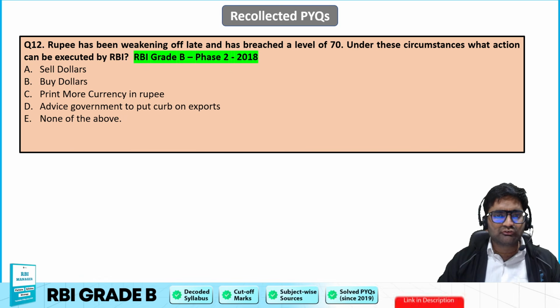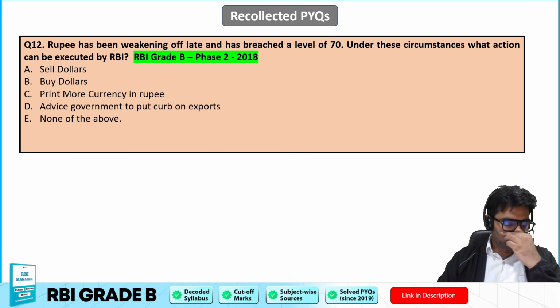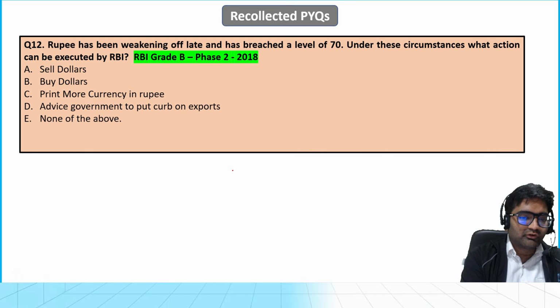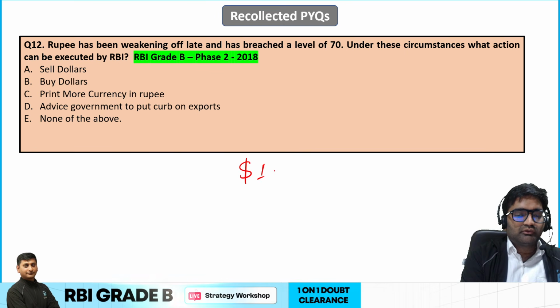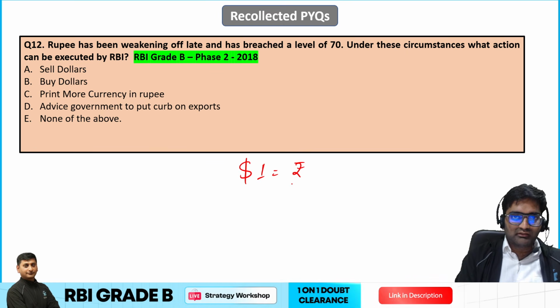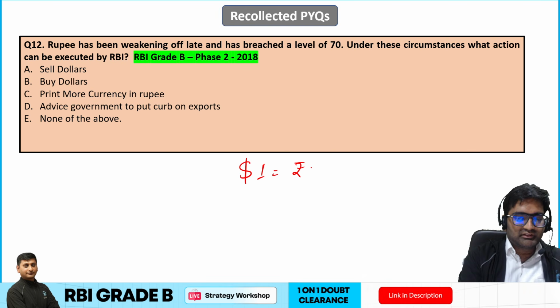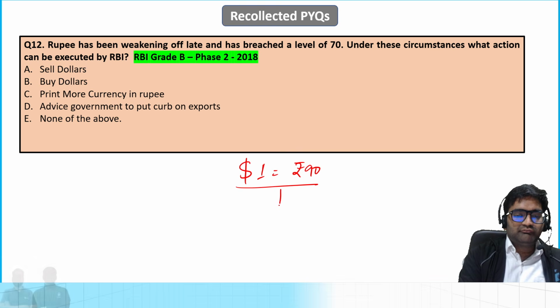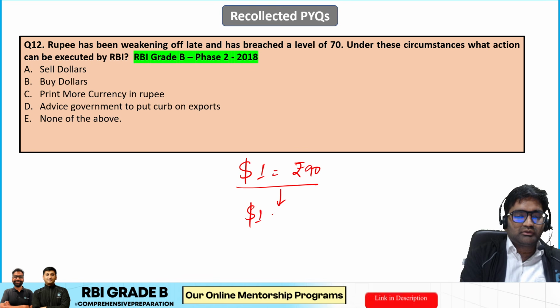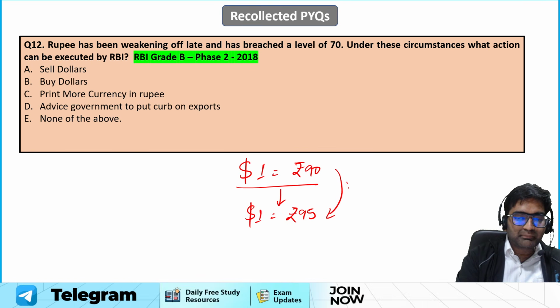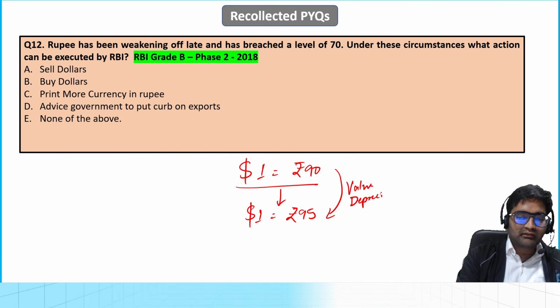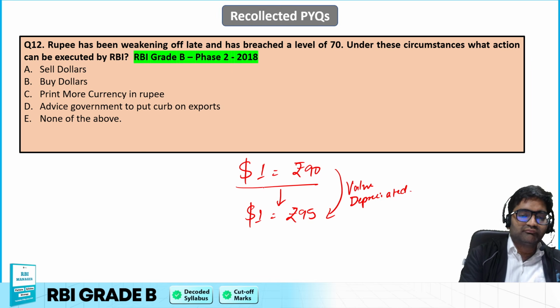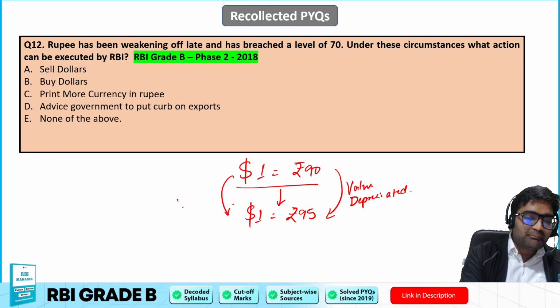Okay, so we can see rupee weakening now also. What is meant by rupee weakening first of all? If you see $1, what is the exchange rate? Let's say it is 90 rupees right now. In future, if $1 becomes 95, we say the value of rupee has depreciated in comparison to dollar, while the value of dollar has appreciated in comparison to rupee.